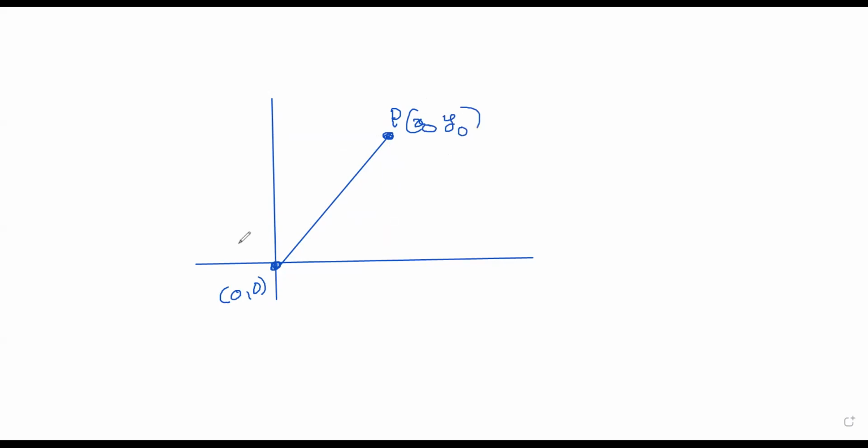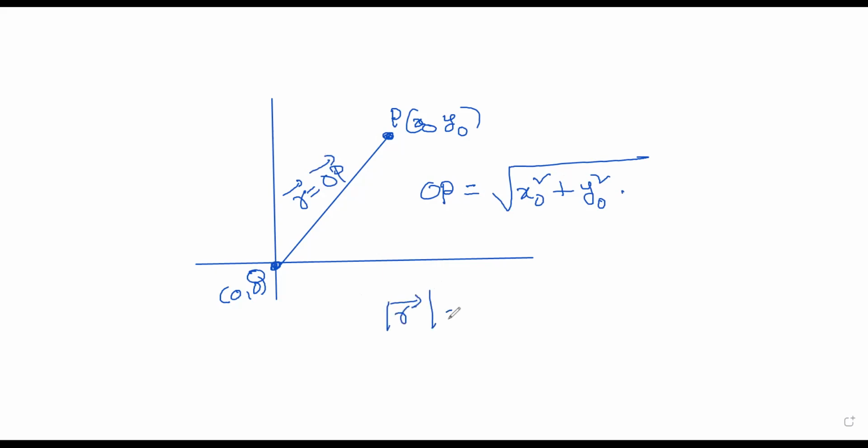And now what is the distance of this point P from O? That is given by the distance formula, that is nothing but square root of x0 square plus y0 square. You know this very well. So this distance we call this the vector r bar, right? r bar is OP bar, which I just told you. And this distance is called magnitude of the vector, mod r bar. That is nothing but the distance from the origin. So x0 square plus y0 square. So this is the first part.